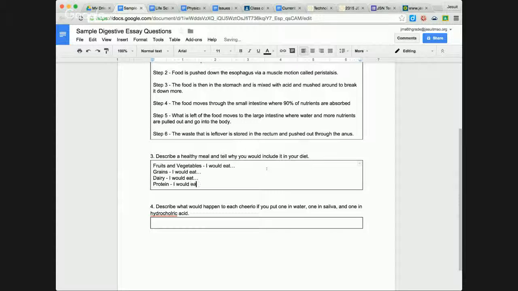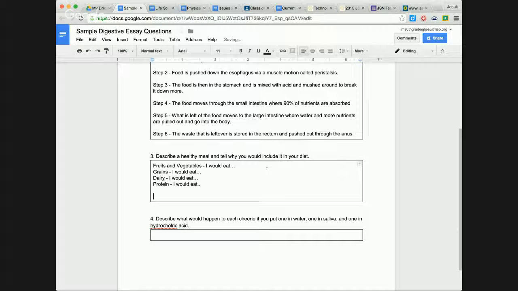I would eat. One of the things I might add to this is something that you would also avoid. So for instance, in the protein group, you want to avoid a lot of saturated fat. So we want to avoid foods that have a high fat content. We want to make sure that we have lots of fruits and vegetables and also a good amount of grains. And we want to avoid sugars and different things of that nature. So there are a lot of combinations that you could do on this.